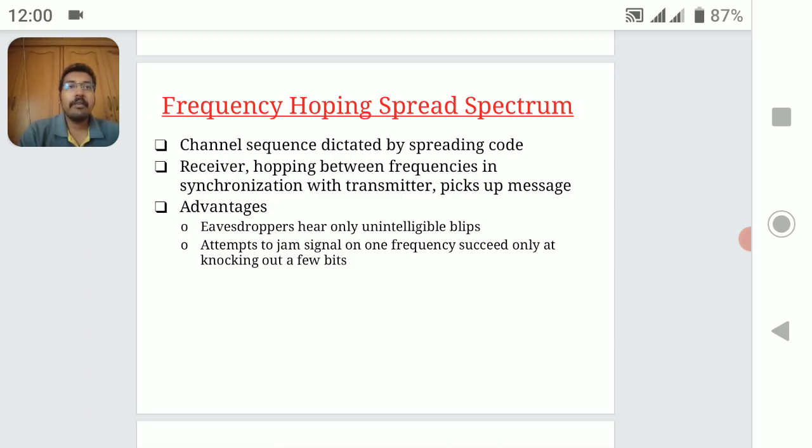The advantage of frequency hopping spread spectrum is the anti-jamming capability. Suppose a person attempts to jam the signal on one frequency, he will succeed only in knocking out a few bits. The anti-jamming capability of frequency hop spread spectrum is the most important advantage.